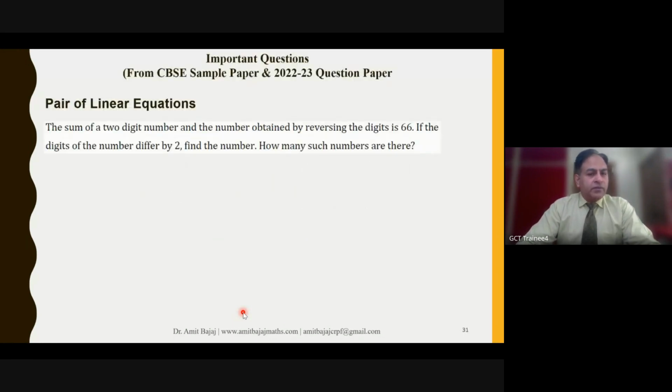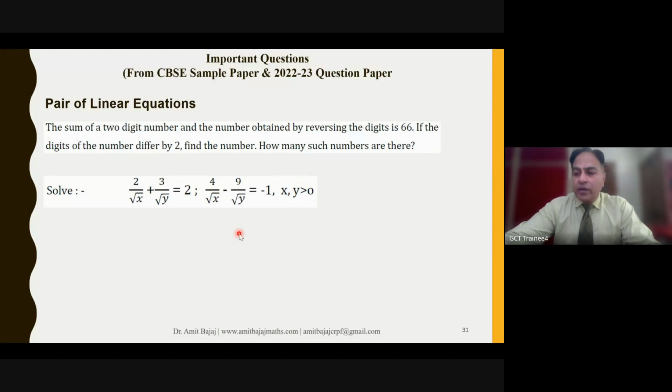And then in pair of linear equations, digit problems, and I was talking about this question specifically. As far as the curriculum is concerned, this is not in our syllabus, but this is taken from one of last year's region sample papers. So please take care of such questions.